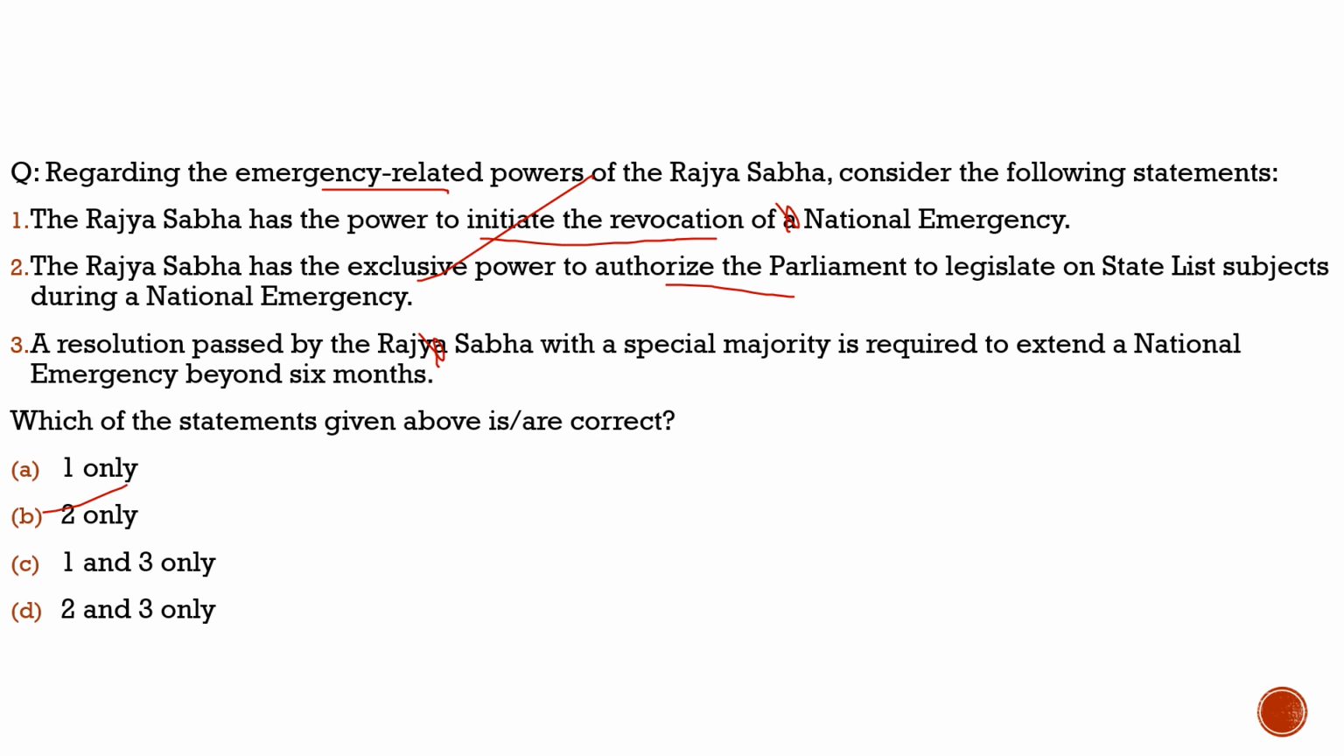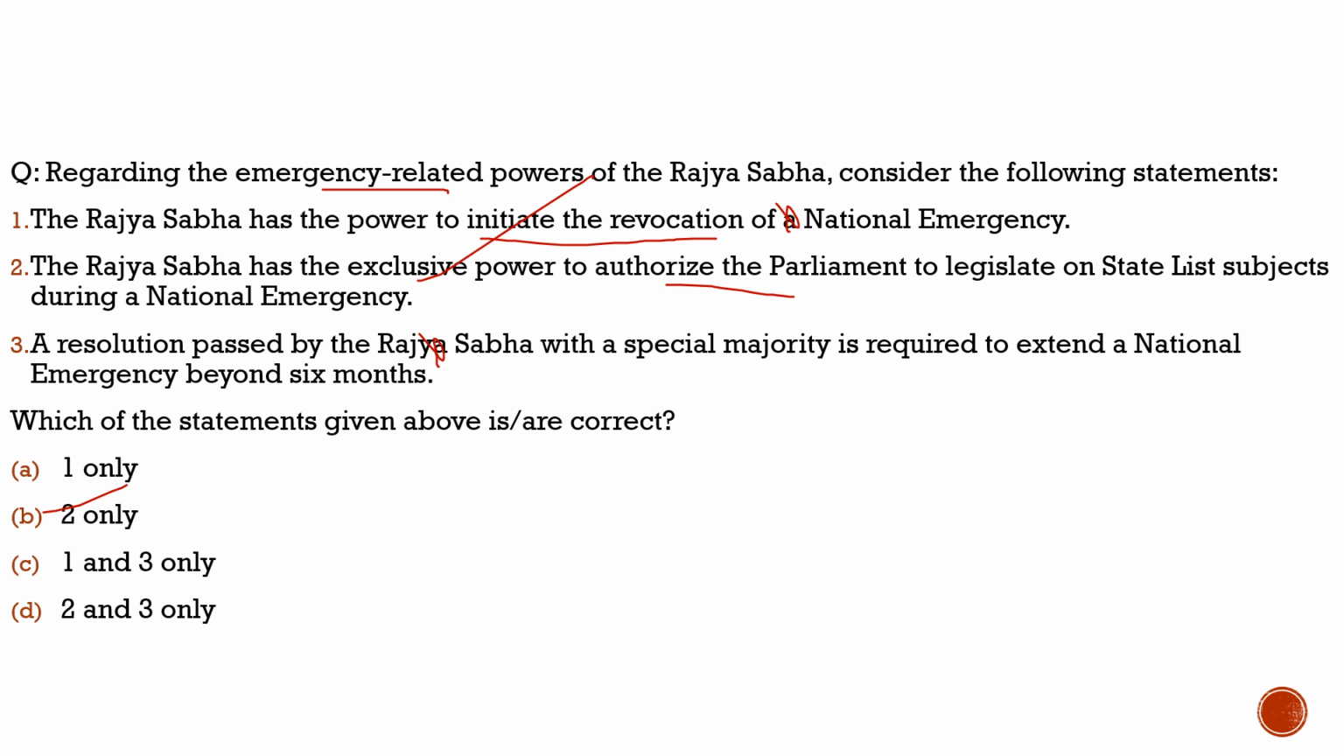Under certain circumstances, the Rajya Sabha enjoys special power in this regard. For example, if the Lok Sabha is not there, then the Rajya Sabha will approve the national emergency. Once the President issues the national emergency and the Lok Sabha is not there, the Rajya Sabha will come in and have the authority to approve it. So I hope you have understood the question as well as the important concepts related to the emergency powers of the Rajya Sabha.